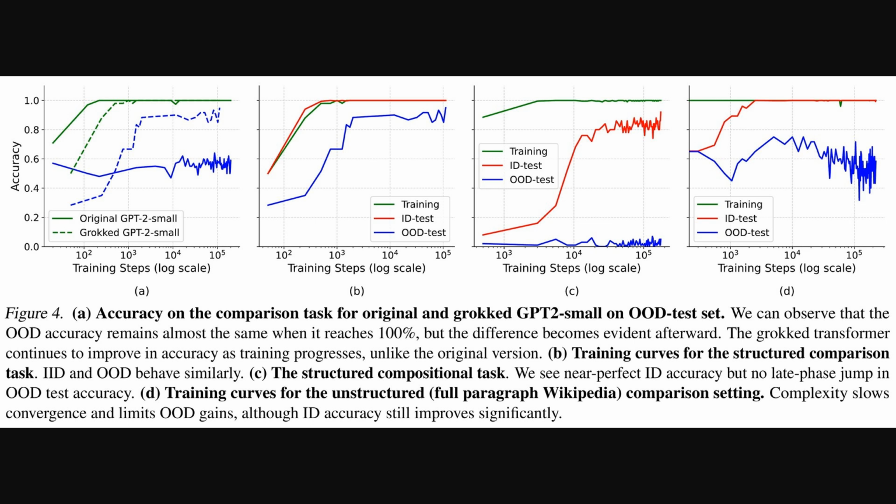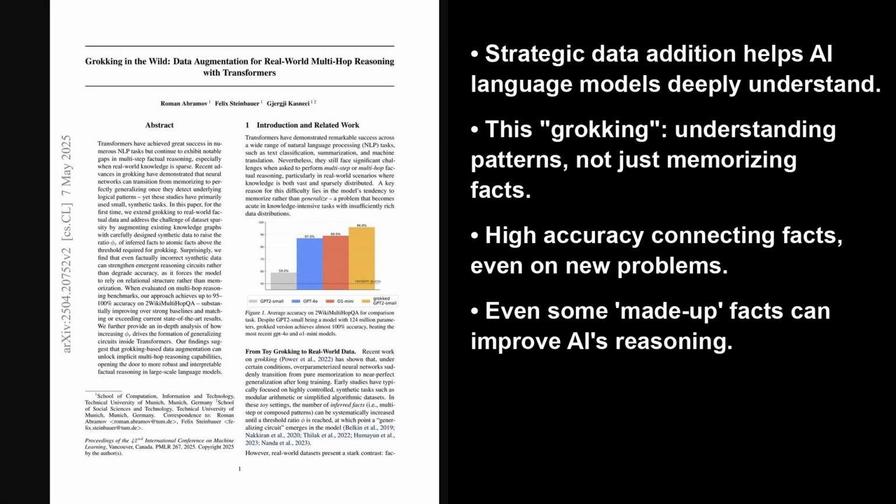Then, Panel B details the training curves for the structured comparison task, where the blue line, the out-of-distribution accuracy, again shows that characteristic late-phase jump after many training steps, a hallmark of true grokking. This clearly demonstrates the impact of their data augmentation. Alright, so these visualizations really drive home the point.